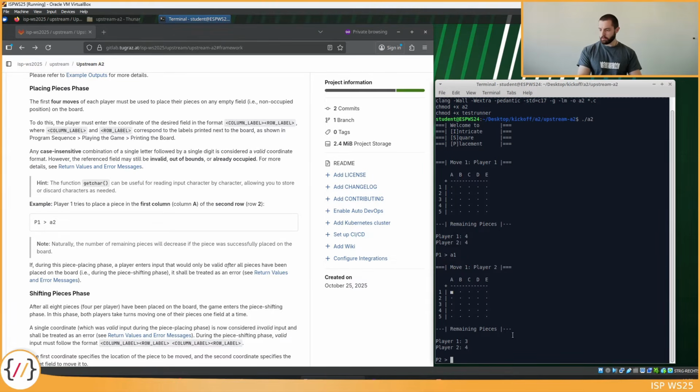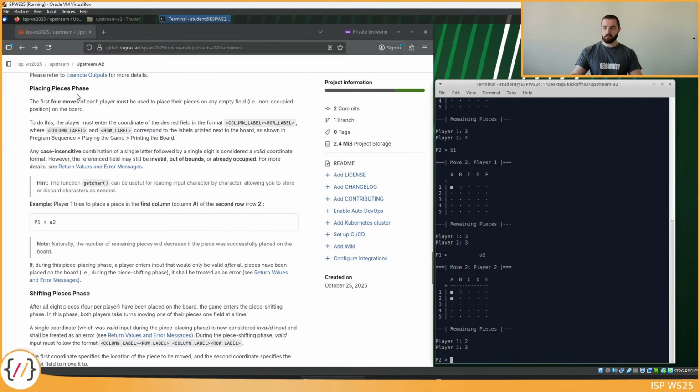Player 2 is now asked for input, so you can see the players alternate turns. And player 2 places their piece on, let's say, B1 or something like that. And again, player 1 is asked. This is the piece placing phase, and this goes on until all of the pieces are placed. I also want to show you that within the user input, you should ignore all leading and trailing spaces. So I will type a couple of spaces here and say A2 and some more spaces. All of those should be ignored, and it should still be recognized as a valid user input.